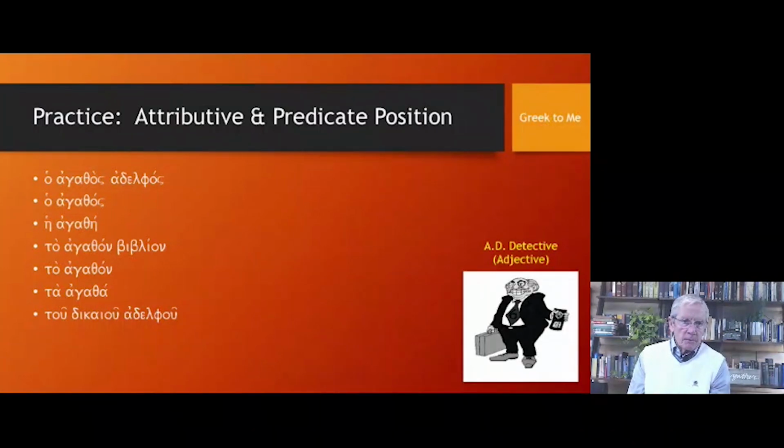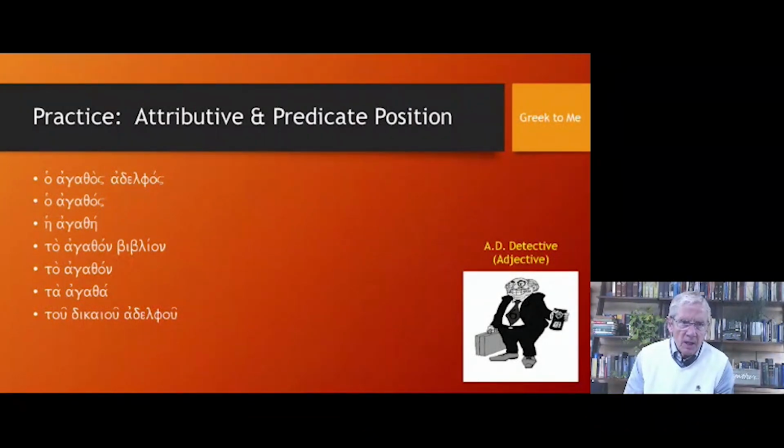The second example, also masculine singular nominative, this would be translated as the good one or the good man. The third example, feminine singular nominative, the good woman. We put in woman there because it's feminine.